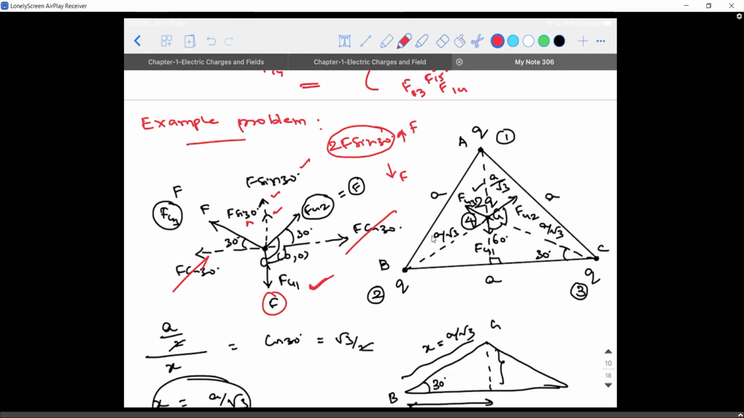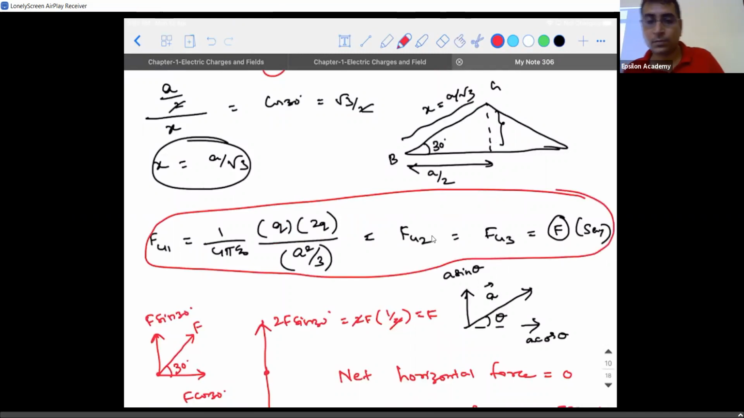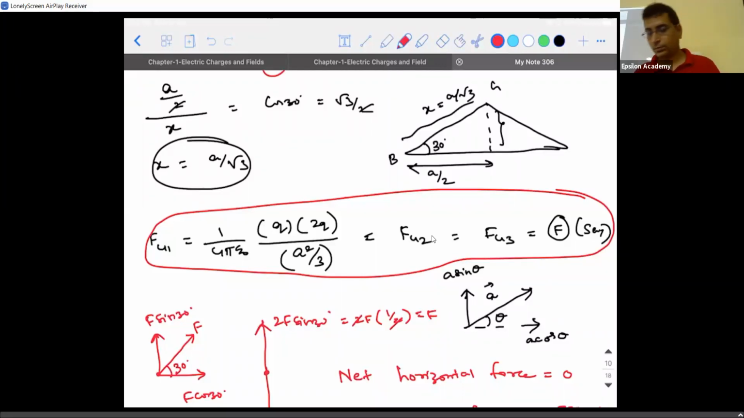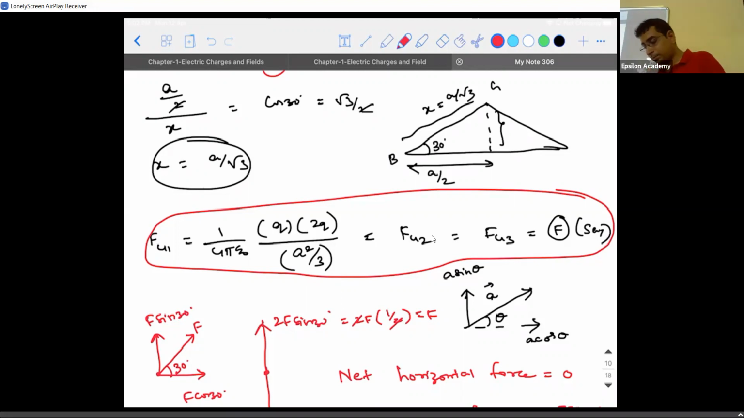That magnitude we should calculate with the formula, sir. 1/4 pi epsilon naught into q. Yes, magnitude you will calculate. I already calculated. No? Sir, this is applicable only in equilateral triangle, no, sir? Yes, it is applicable only for equilateral.